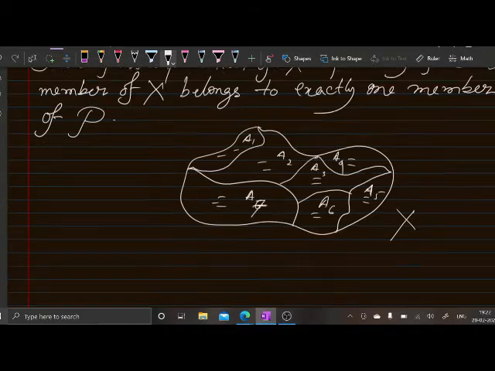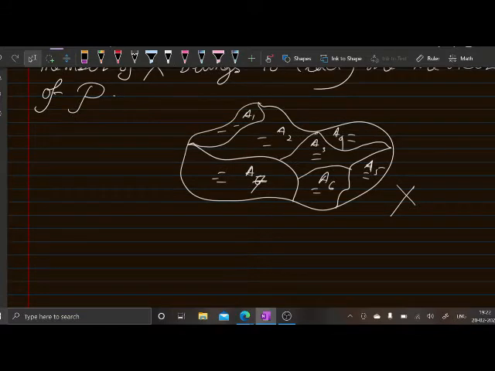And you see that any member, any point, any element of this set belongs to some partition block, maybe A1, A2, A3, A4, A5, A6, A7. And once it is in some partition block, that is unique.